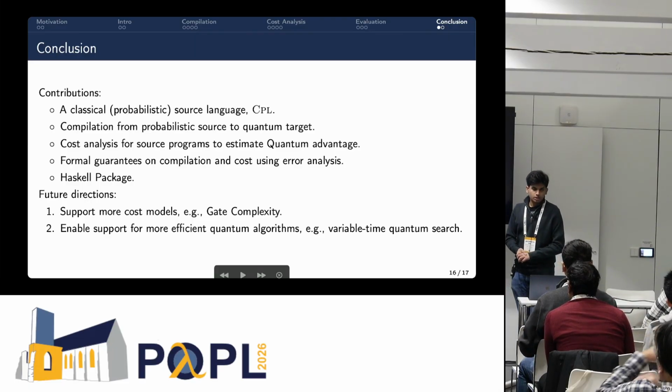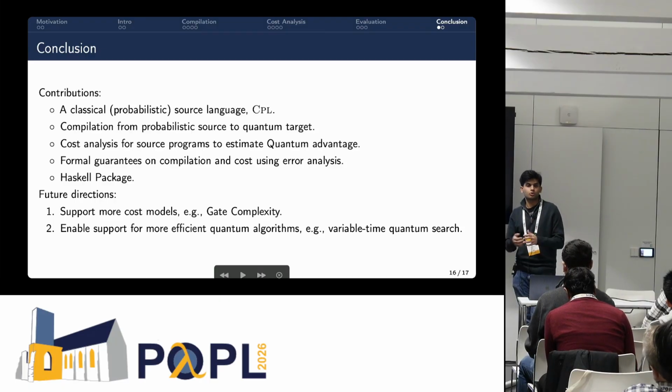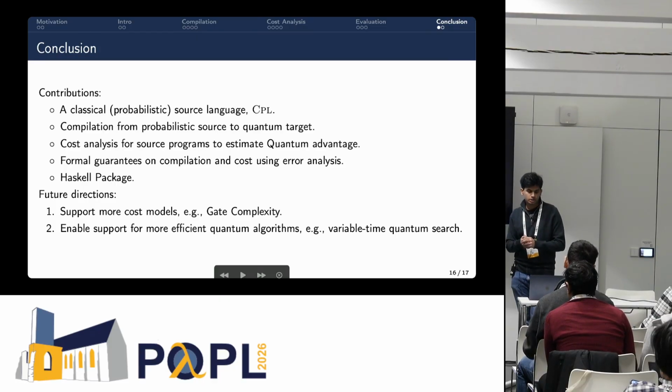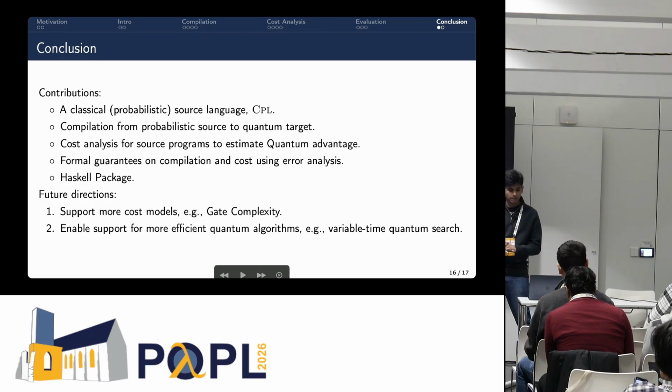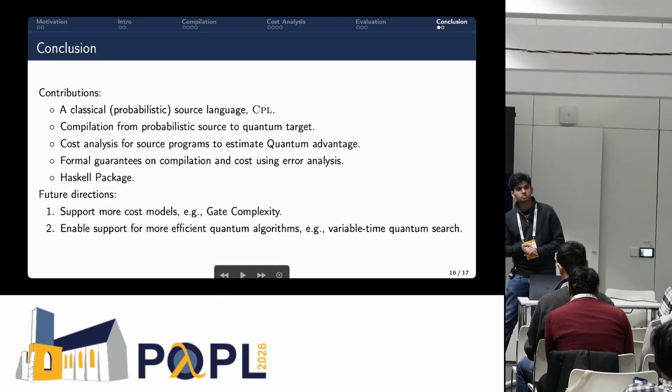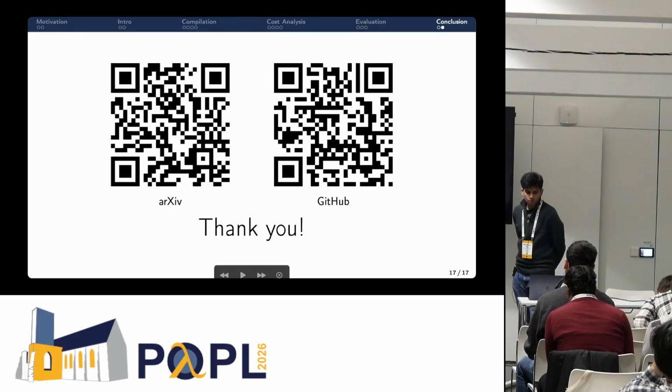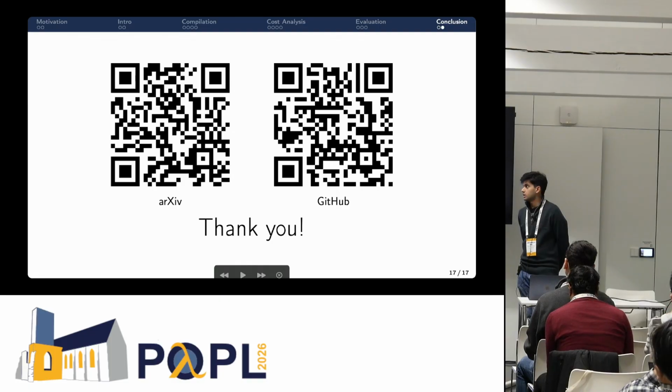The future directions for this work would include supporting more cost models, right? The query model is good enough for certain purposes. Actually, it's a very good target for the start of the work. But then we might want to introduce gate complexity so we can get a better idea of how the hardware implementation works. We can also enable support for more efficient quantum algorithms. For example, there's a class of quantum algorithms called variable time quantum algorithms, and that would allow even better advantages in some cases. Yes, so this is the QR code to the arXiv paper and the QR code to the GitHub, and that's all for the talk. Thanks to you all for listening.